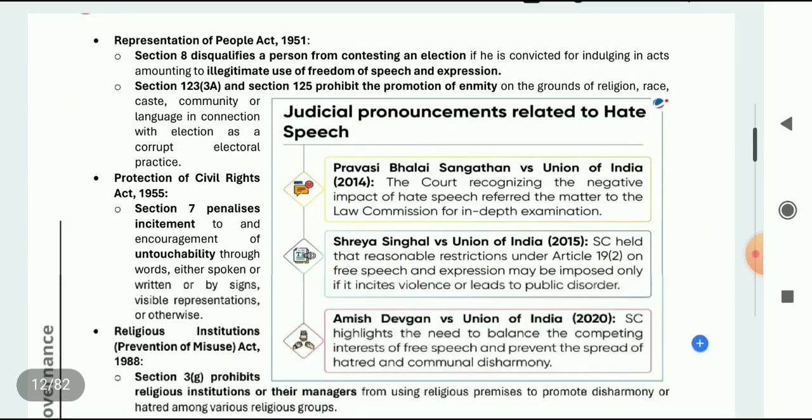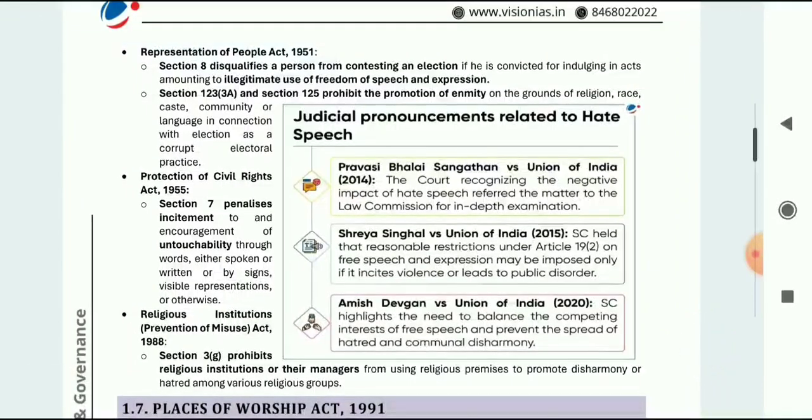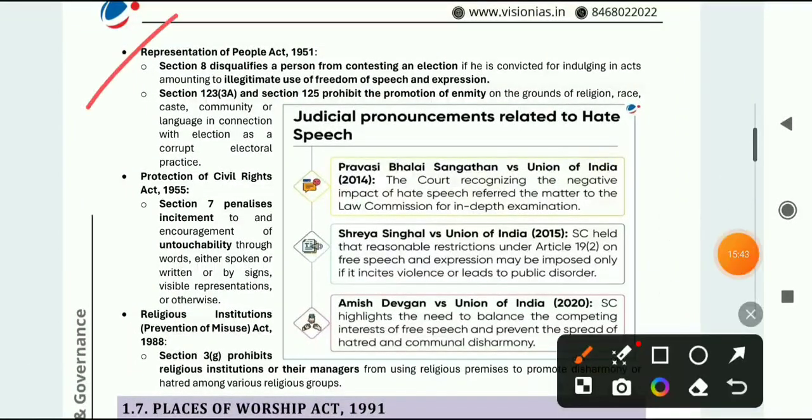Next is under Representation of People's Act 1951, that is RPA Act 1951. Section 8 disqualifies a person from contesting an election. So election may be curtailed for the candidates if he is under a charge of hate speech. Next is section 123(3A) and section 125, which prohibit the promotion of enmity on grounds of religion, race, caste, community or language in connection with election as corrupt electoral practices. So in election also you are barred if you are convicted of hate speech.